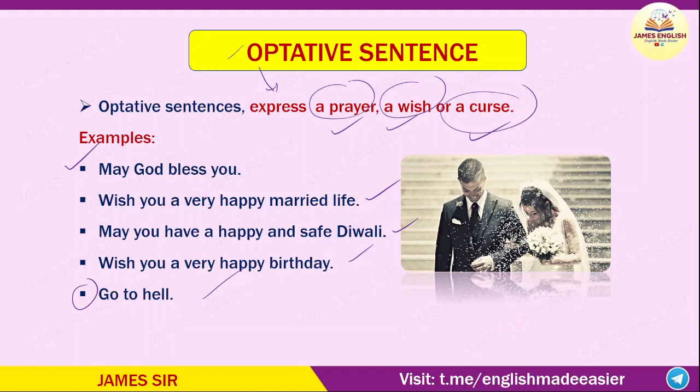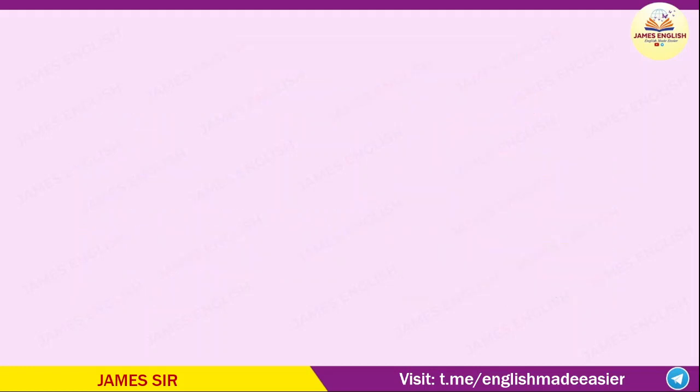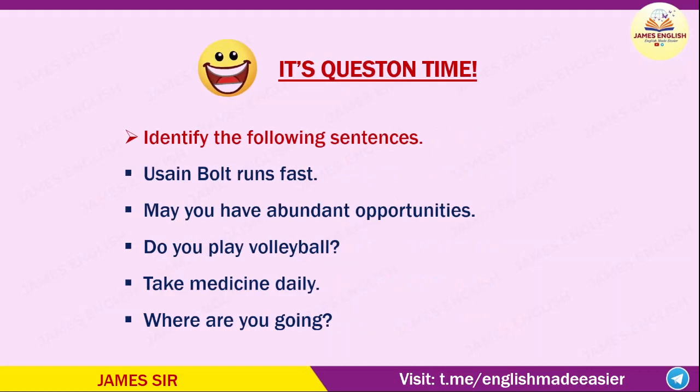So friends, today we learned sentences based on meaning. They are assertive, imperative, interrogative, exclamatory, and optative. Having learned the types of sentences based on meaning, let us check our knowledge. It's question time. Identify the following sentences. So here we have a set of examples. I will be asking and you need to tell me whether it is imperative, exclamatory, optative, declarative, like that.